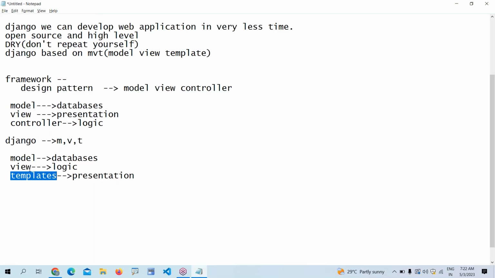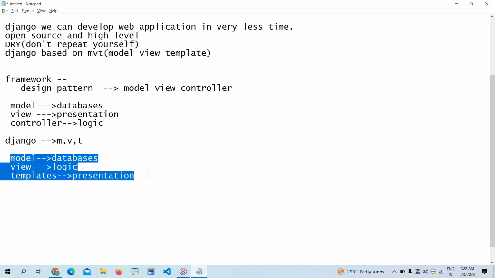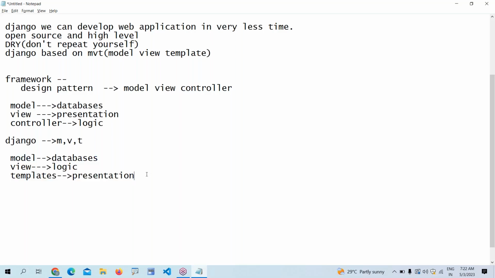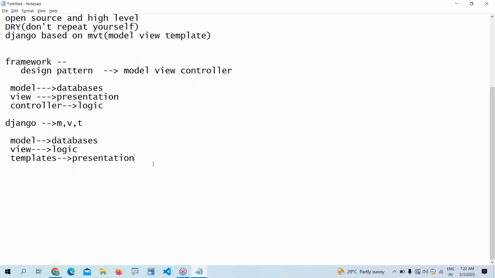In upcoming classes, our Django follows these rules only. We need to configure models somewhere, write the logic, and keep the templates. Before going to understand more about Django, we are going to understand a little bit of basics. What are the basic terminologies we use in web technologies? We are going to use the web page concept. Next, website, which some people call it.